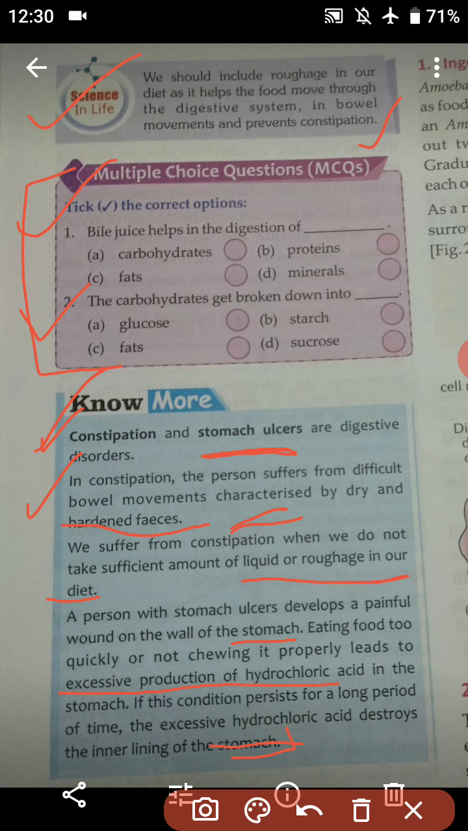I hope it's clear to you. If not, you can ask me, and then I want you to reply with these two MCQs now.